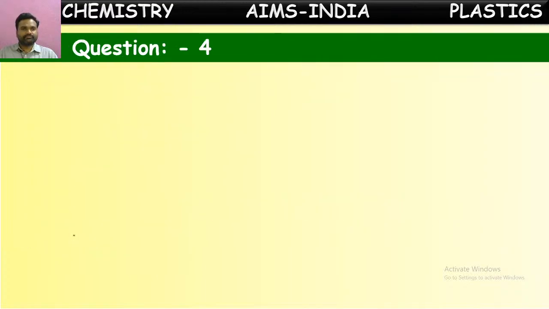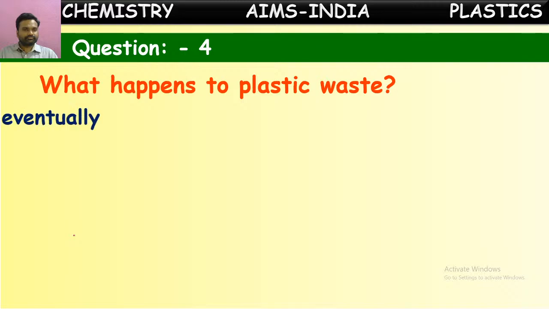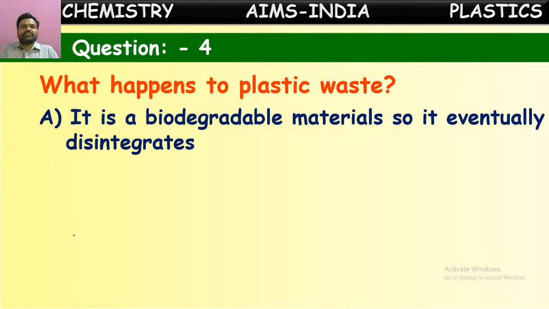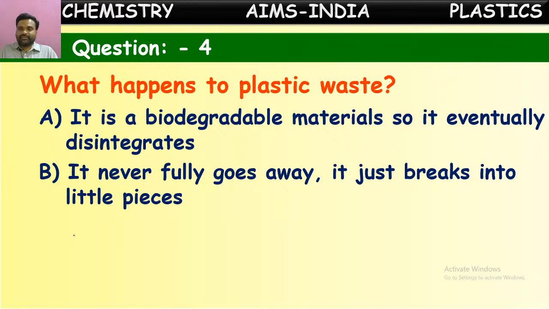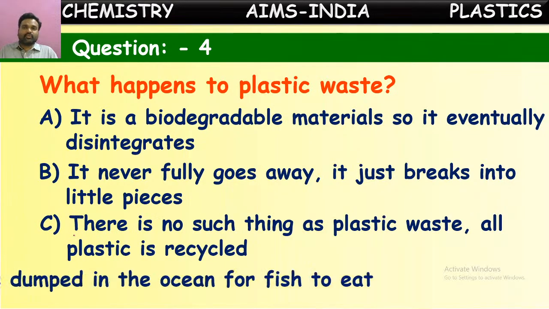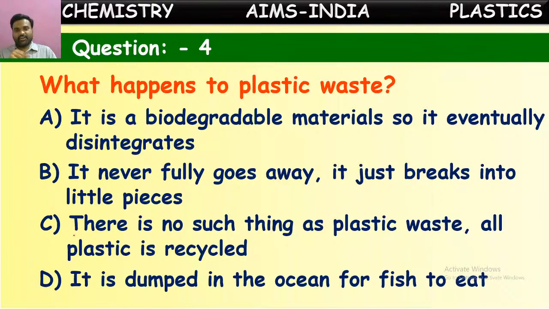Next one. What happens to plastic waste? We are using certain plastic items and throwing them out in nature here and there. So what will happen to these plastic items? Let us see the options given. It is a biodegradable material, so it eventually disintegrates.